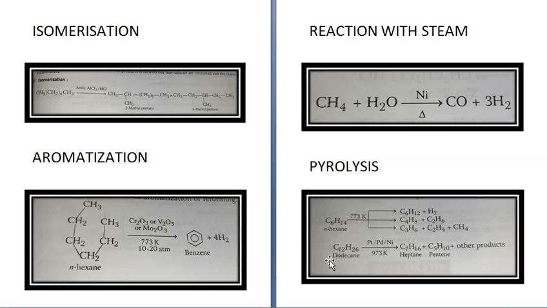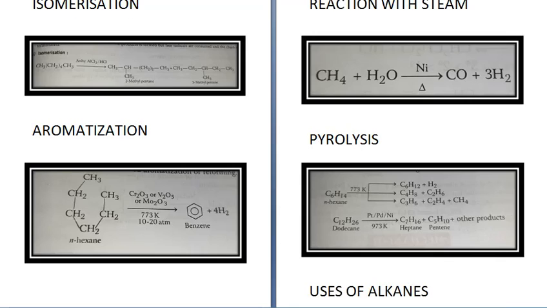Similarly, dodecane C12H26 in presence of platinum, palladium or nickel at 973 Kelvin will give you heptane, pentene and other products. C7H16 plus C5H10 plus others also. So these type of reactions in which higher alkanes are breaking down into smaller alkanes or lower alkanes, that is called as pyrolysis.